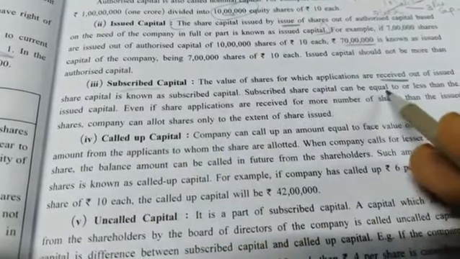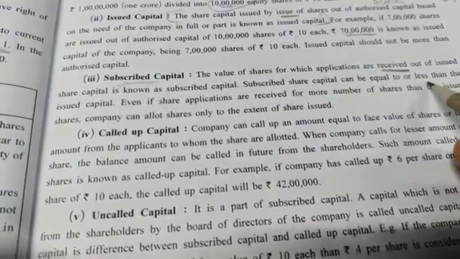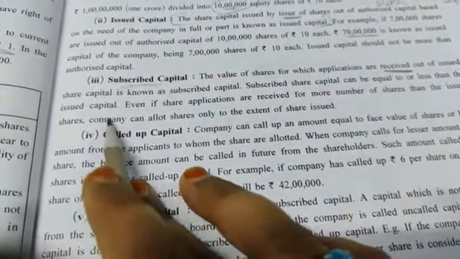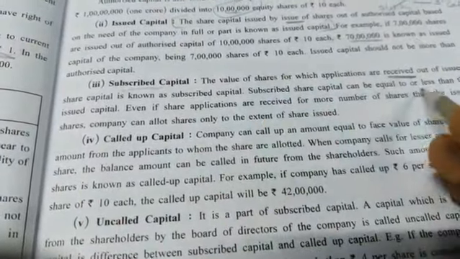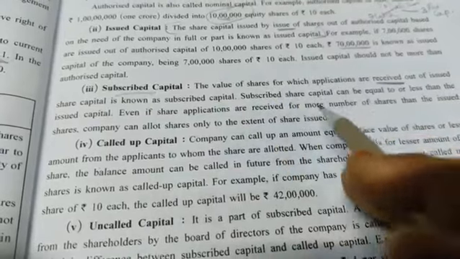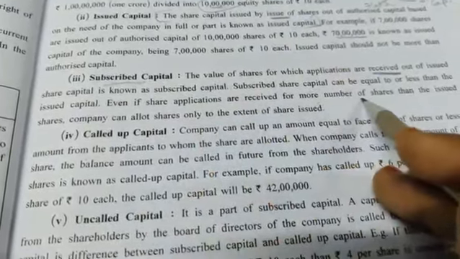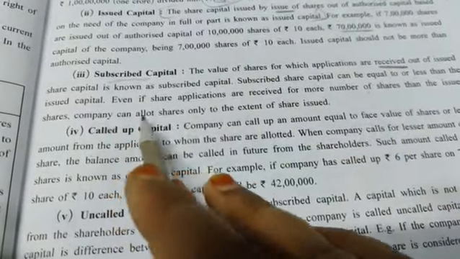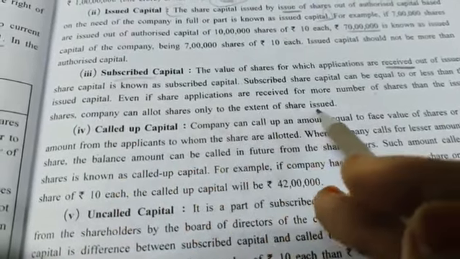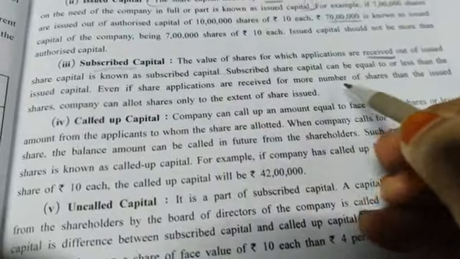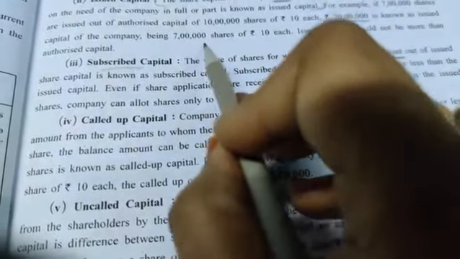Subscribed capital can be equal to or less than the issued capital. It can be 7 lakh, less than 7 lakh, or more than 7 lakh also. Even if share applications are received for more shares, the company can allot shares only to the extent of shares issued. For example, see, they have kept 7 lakh in the market.